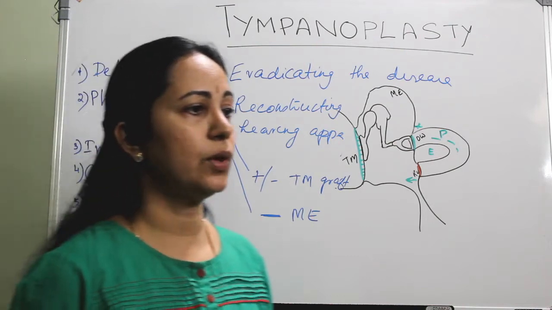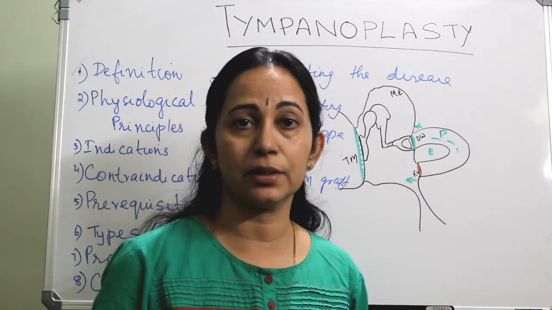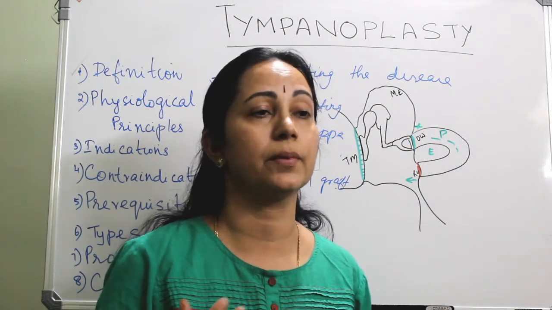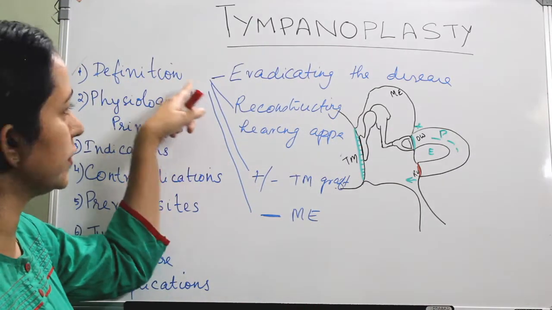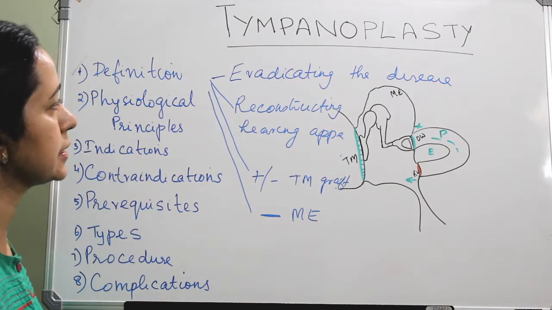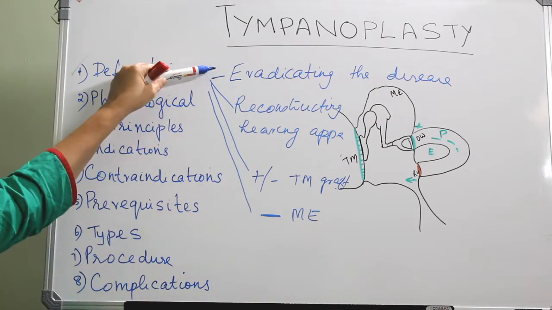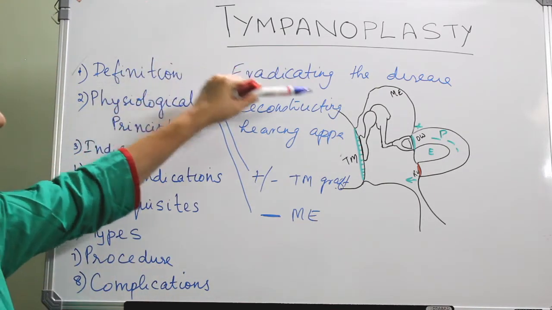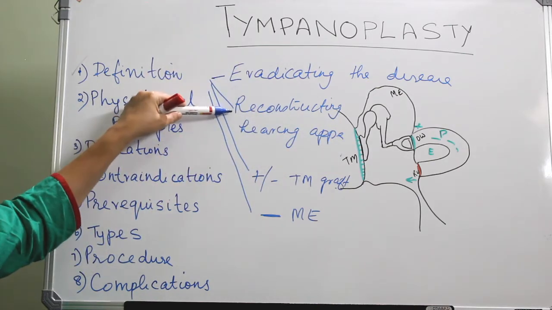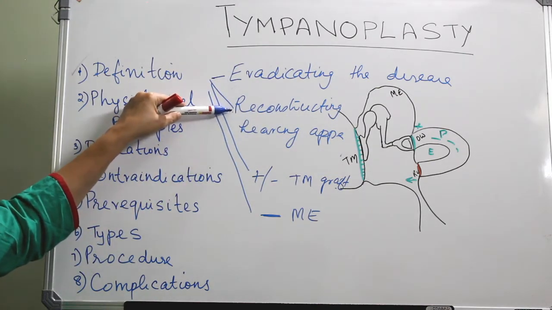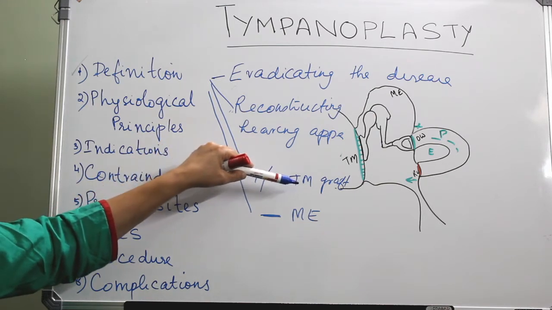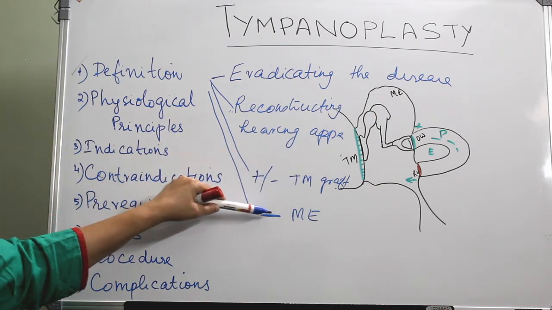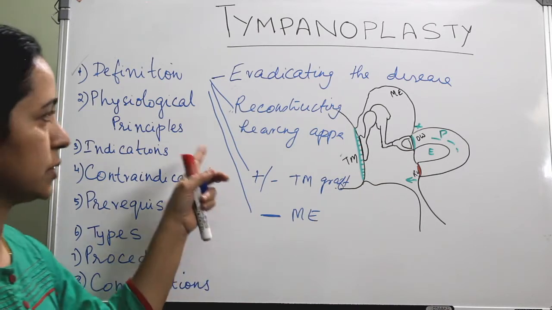That is why we always say tympanoplasty with cortical mastoidectomy or tympanoplasty with mastoid exploration, like that. So this is the definition of tympanoplasty. It is a surgical procedure in which we are eradicating the disease from the middle ear with the reconstruction of the hearing mechanism, along with or without tympanic membrane grafting and with or without mastoid exploration.